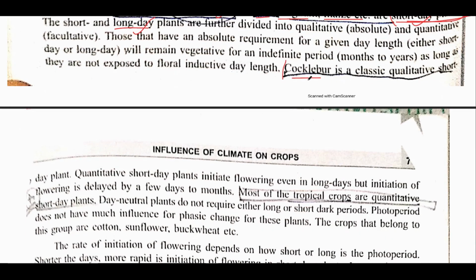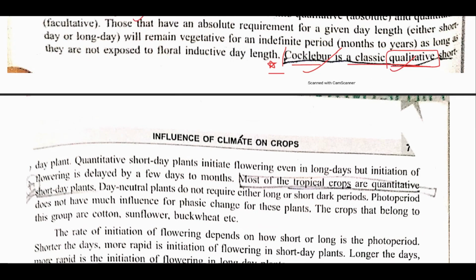Another very important thing, this is very important: Cocklebur, that is Xanthium, is a classical qualitative short day plant. There are two other terms, qualitative and quantitative. The difference is that qualitative plants are those that flower at a particular day length only, meaning they are either short day or long day.